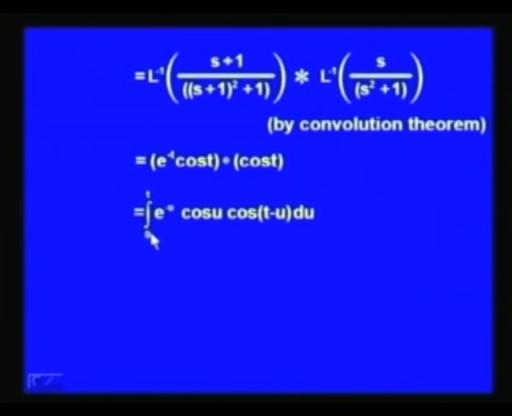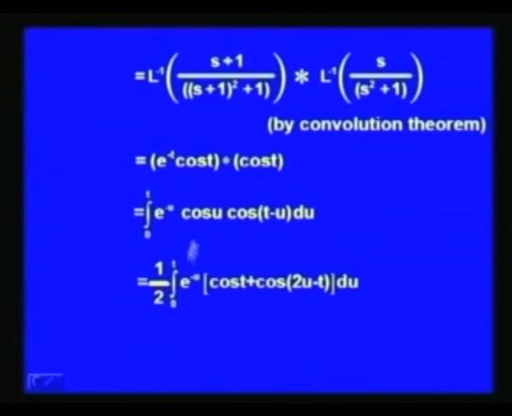So, this is equal to integral 0 to t e to the power minus u cos u into cos (t minus u) du. Now, here we have two functions, one is f, another one is g, and we write it as integral 0 to t f(u) g(t minus u) du. Which function is to be chosen as f(u) and which is to be chosen as g(u) depends on how conveniently we can evaluate this integral, because f star g is always equal to g star f. Convolution of f and g is the same as convolution of g and f.